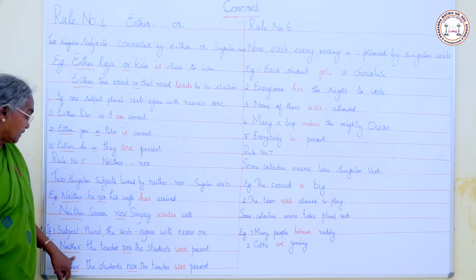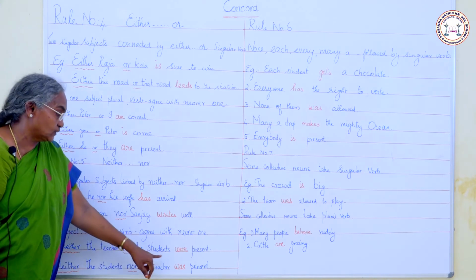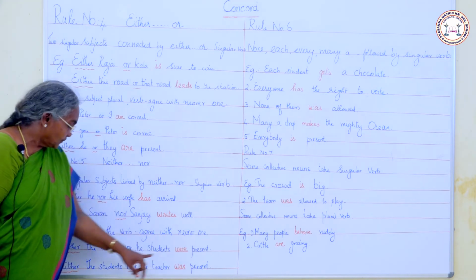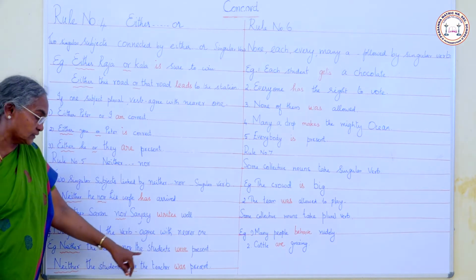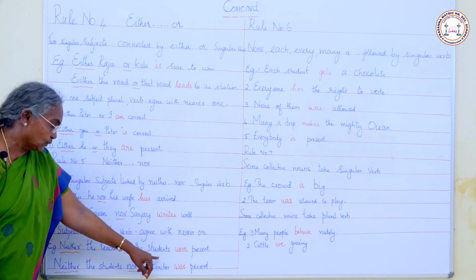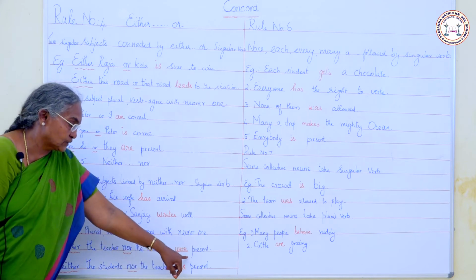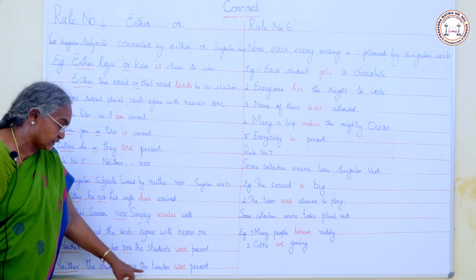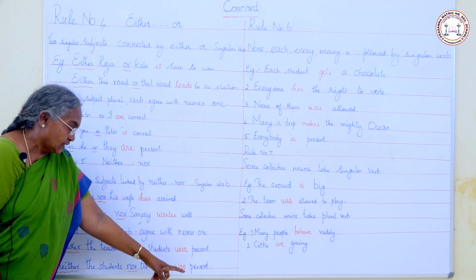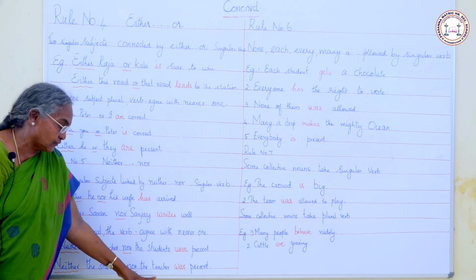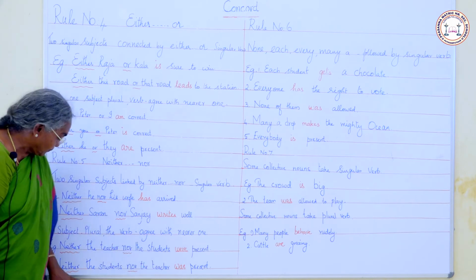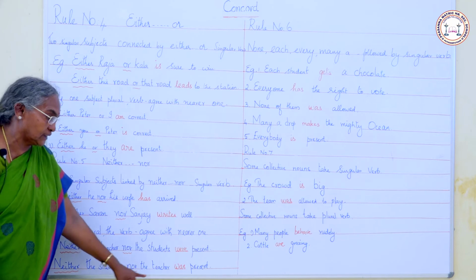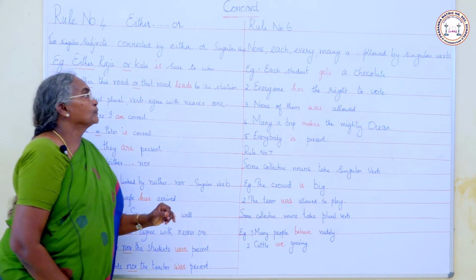Example: Neither the teacher nor the students were present. Students comes here, so we use a plural verb. Neither the students nor the teacher was present. Before the verb comes a singular subject, so we use a singular verb.